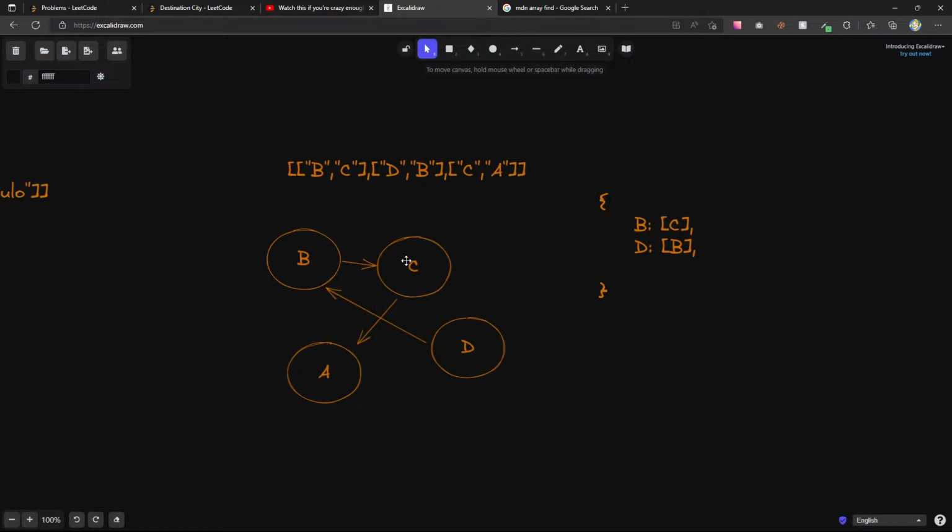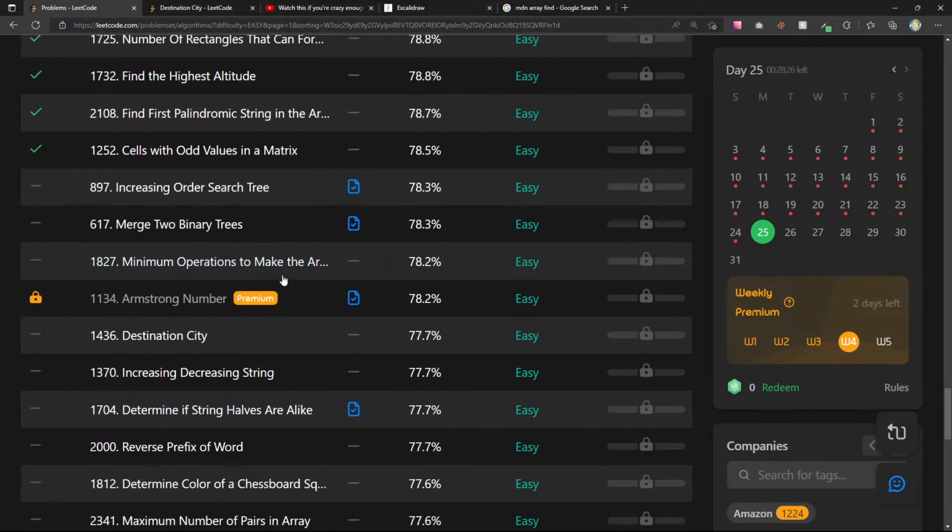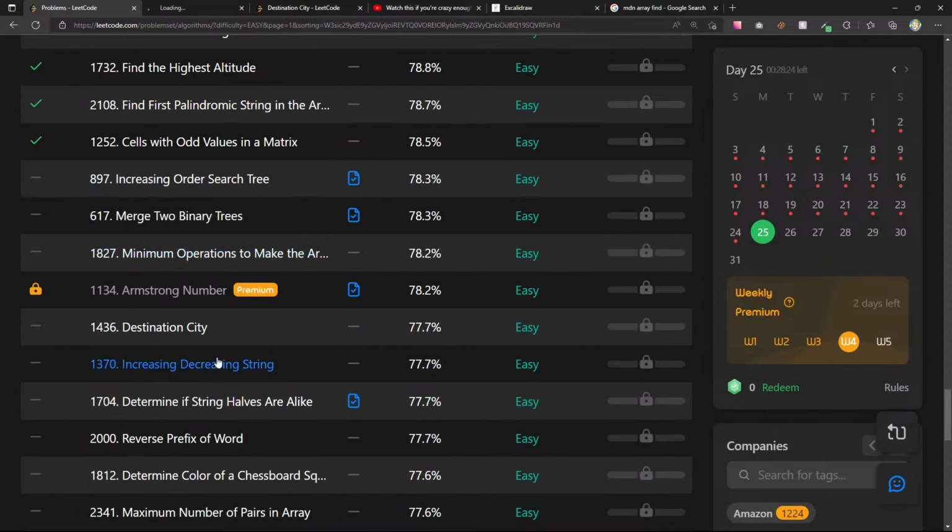And the source goes to destination. Source goes to destination. D to B. Nothing goes to D. D goes to B. B goes to C. C goes to A. Would have been nice if we just had, but then we never include the A. So we also need to make sure that we include the destination and just mark it as not having any neighbors. Cool.